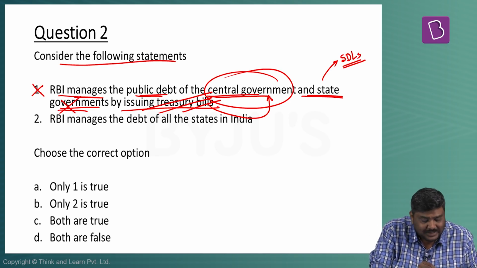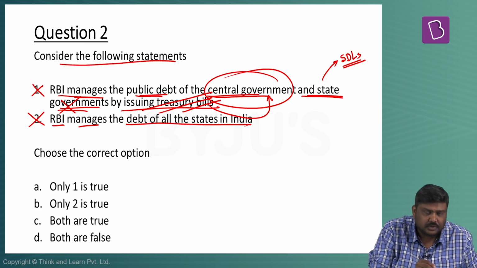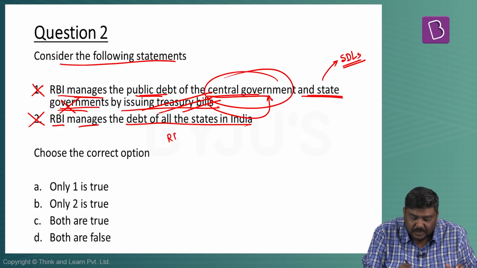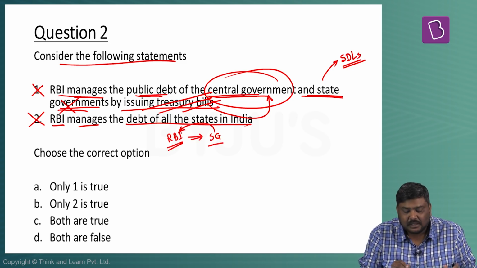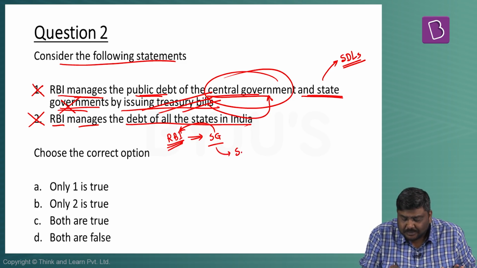First statement is wrong. Second, RBI manages the debt of all the states in India. No, this is also wrong. Why? Please understand this particular concept. The RBI will be allowed to manage the debt of the state governments only if they enter into an agreement. RBI has entered into agreement with all the state governments in India except Sikkim.